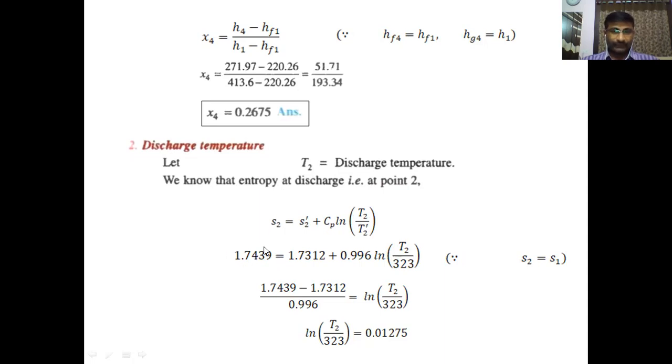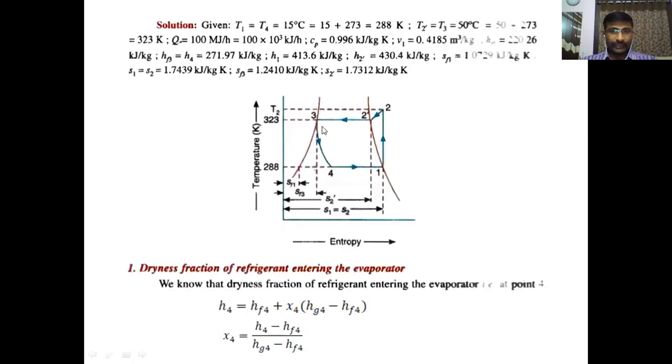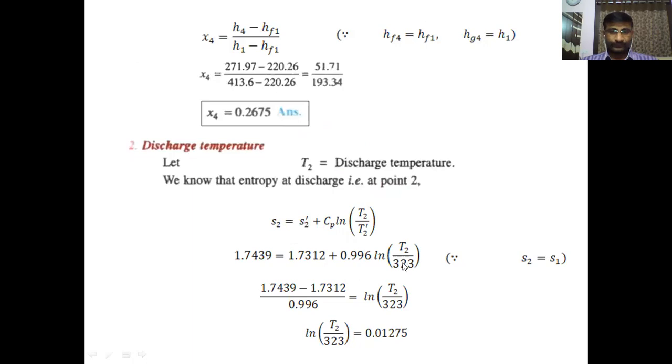S1 value is 1.7439. S2 dash is the saturation entropy at higher temperature, 1.7312, plus Cp value, given here as 0.996, into log of T2, the unknown parameter, divided by T2 dash, the saturation temperature. Saturation temperature at this point, T2 dash, is 323 kelvins. In this equation only T2 is unknown. 1.7439 minus 1.7312 divided by 0.996 is equal to log T2 by 323. So log T2 by 323 is equal to this value, 0.01275.